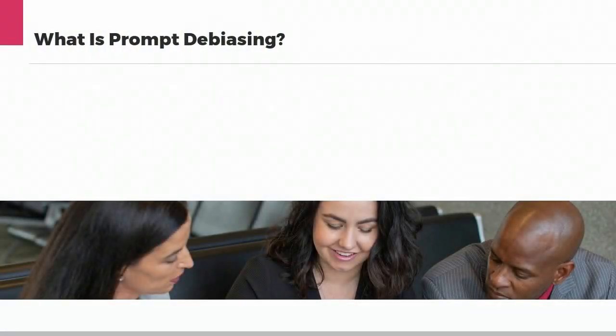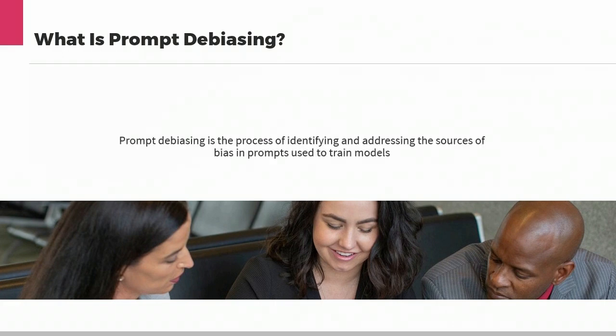Bias in language models can occur due to the presence of biased language, stereotypes, or prejudices in the training data. Prompt debiasing is the process of identifying and addressing these sources of bias in the prompts used to train the model. It is crucial to understand the importance of prompt debiasing to ensure that the AI language model generates fair and equitable responses.